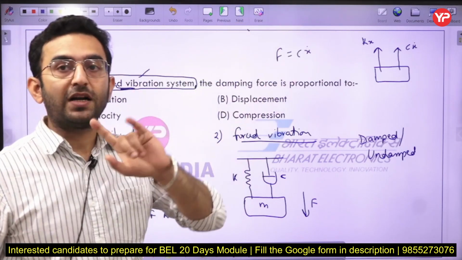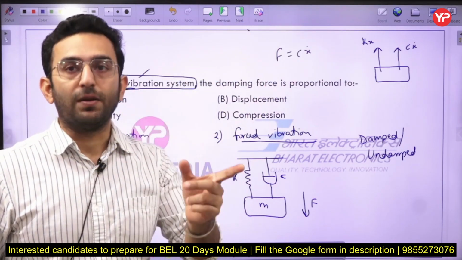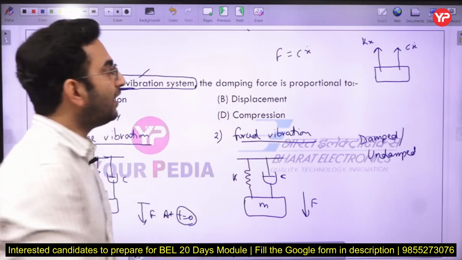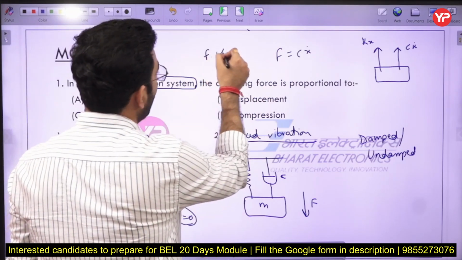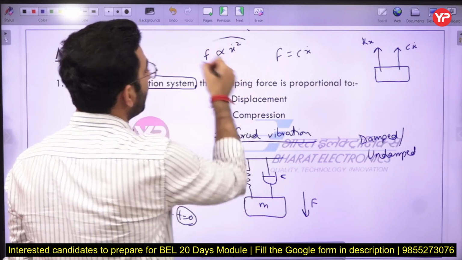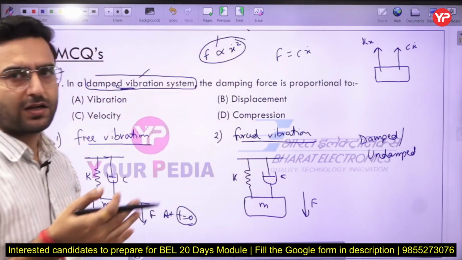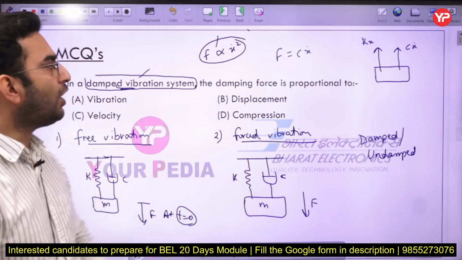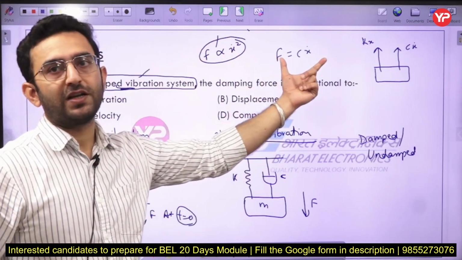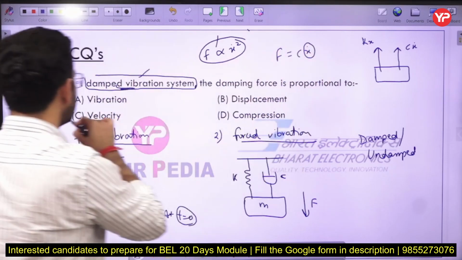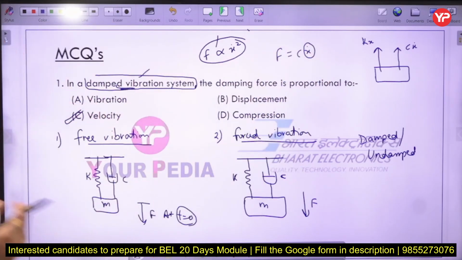If the body is vibrating at a very high speed, the damping force varies with the square of the velocity. Understood? Just ignore that part, because in practical scenarios we always encounter low vibration speed cases. So damping force is proportional to the velocity, and option C will be the correct answer to this question.